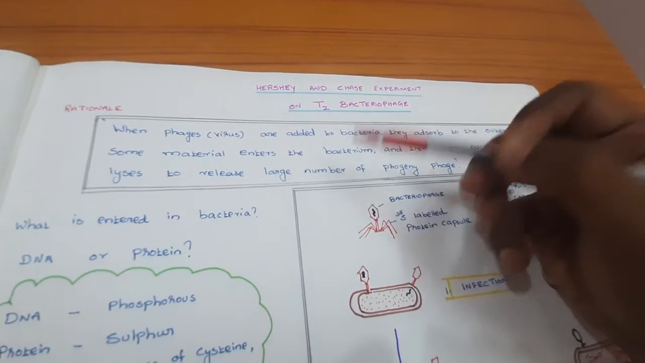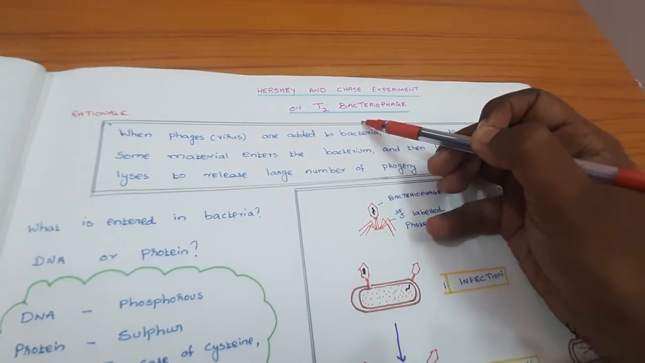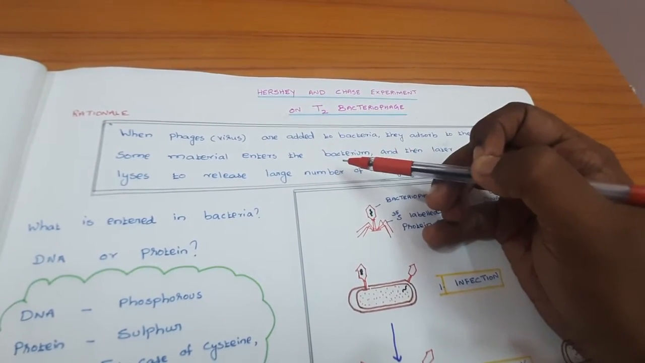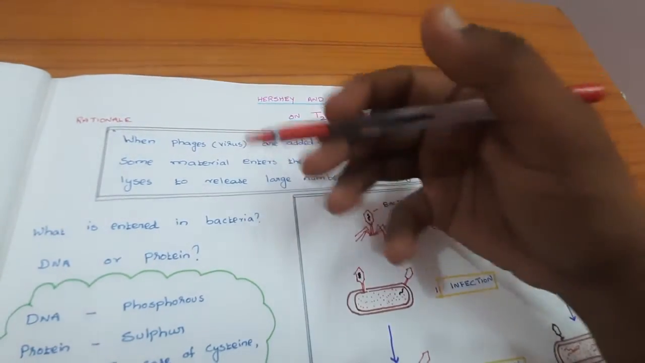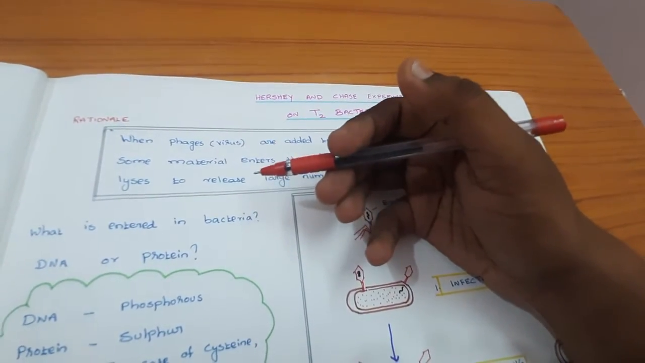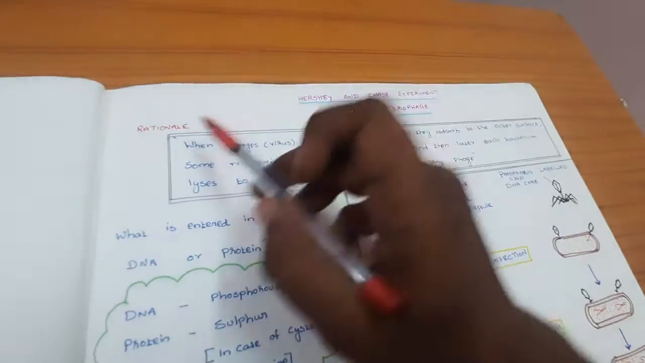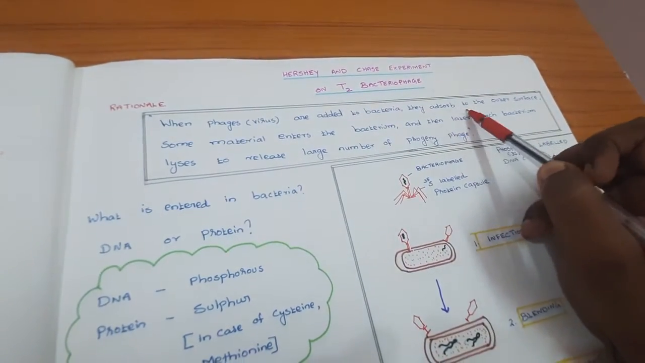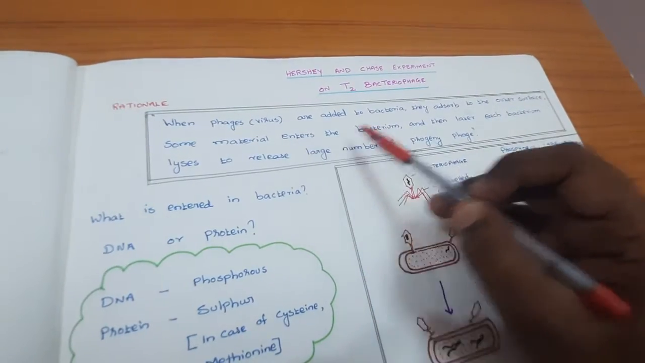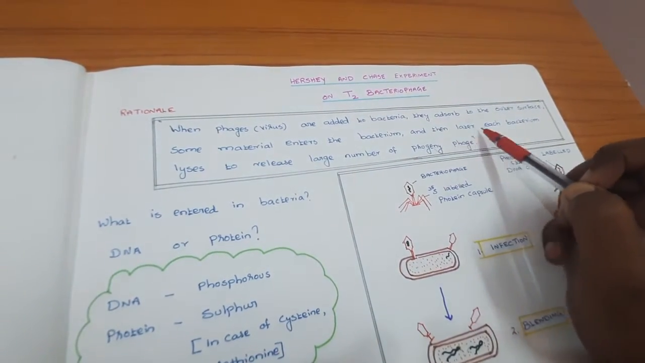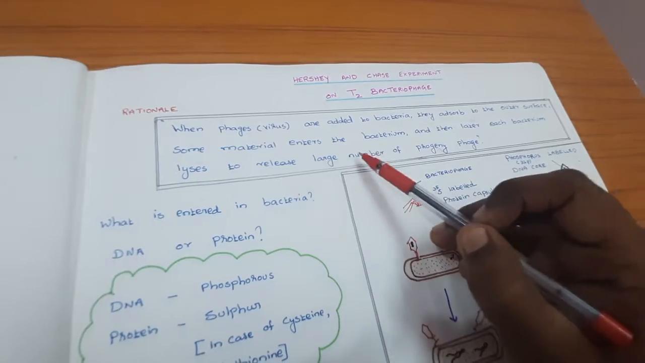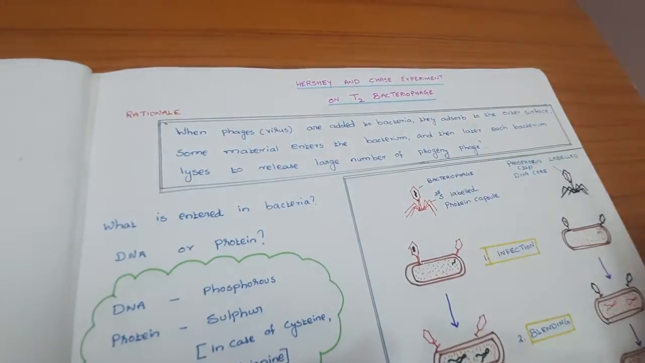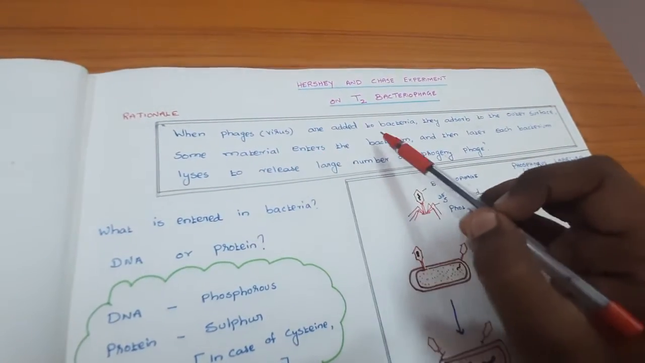The rationale behind this experiment is that it provides further authentication of the Avery, MacLeod and McCarty experiment. When phage viruses are added to bacteria, they adsorb to the outer surface. Some material enters the bacterium, and later each bacterium lyses to release a large number of progeny phage.